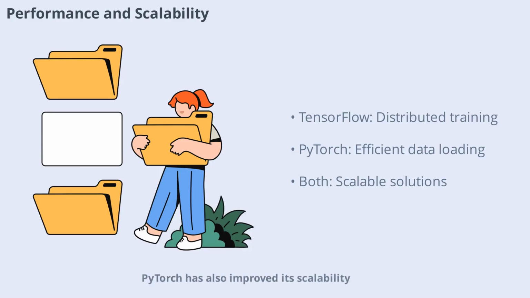PyTorch has also improved its scalability, now supporting distributed training and efficient data loading. While TensorFlow may have a slight edge in large-scale deployments, PyTorch's performance is more than adequate for most research and development tasks. Both frameworks continue to evolve, narrowing the performance gap.